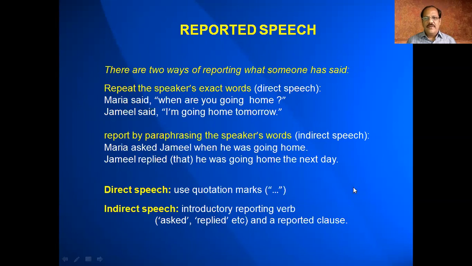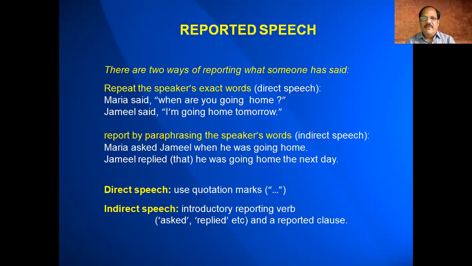So we have two ways of communication. One is one-to-one, that is direct speech, and when you are paraphrasing the speaker's words, that is what we call indirect speech. Direct speech we use in quotation marks. Indirect speech we write with an introductory reporting verb and a reported clause. For example, replied is a reporting verb, and the reported clause is he was going home the next day. So direct speech is one-to-one communication put in quotation marks. Reported speech is nothing but the paraphrasing of the speaker's words.